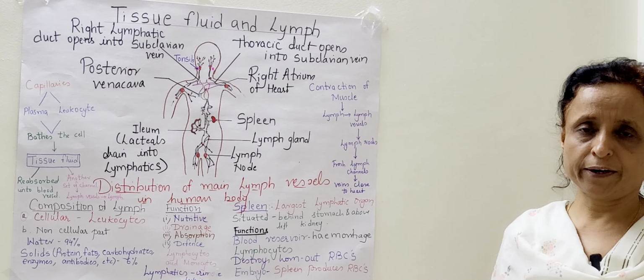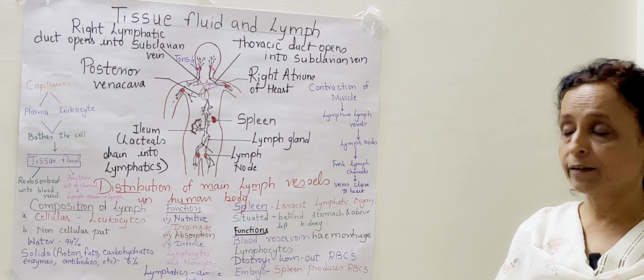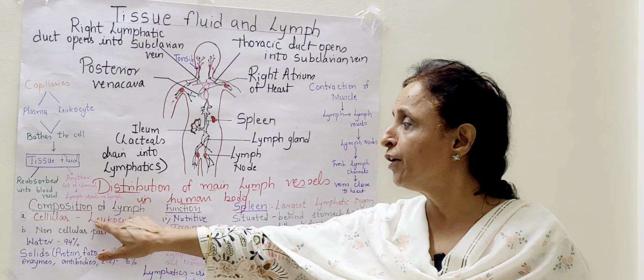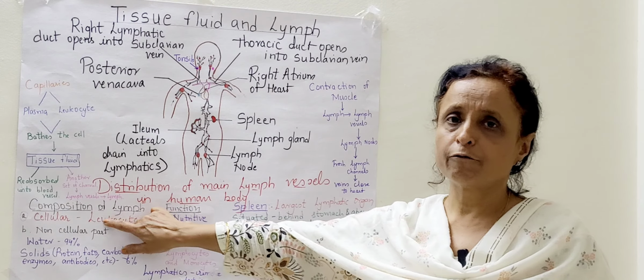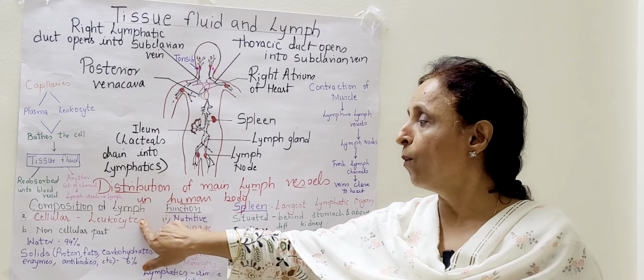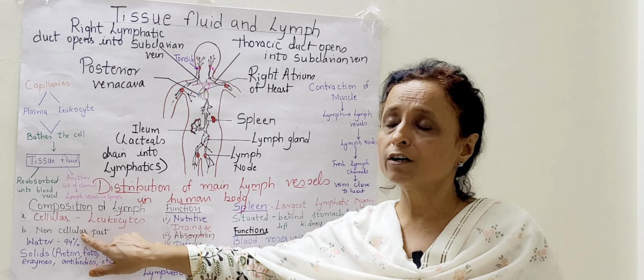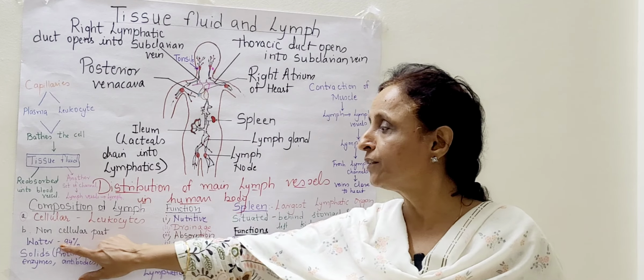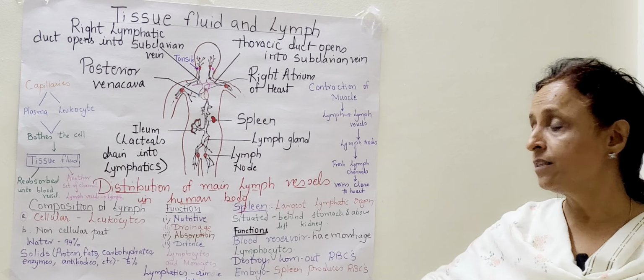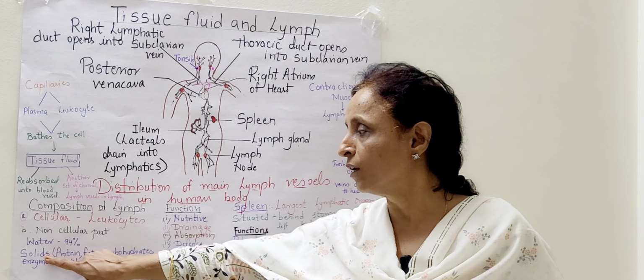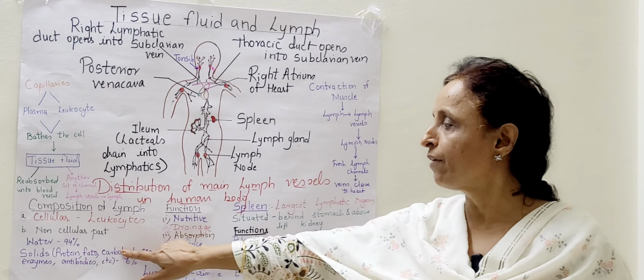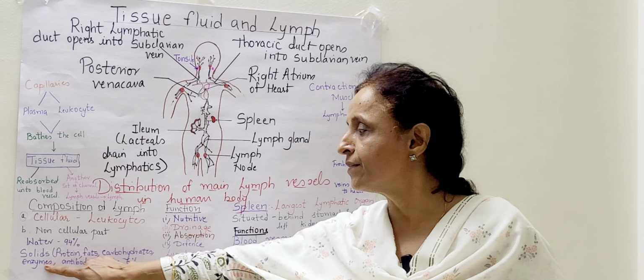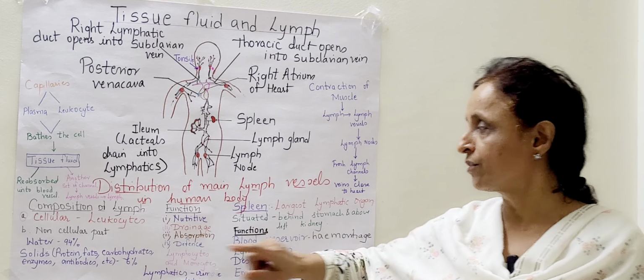Now let's see the composition of lymph. The cellular part: lymphocytes are present for protecting our body. Now in the non-cellular part, 94% is water. Then 6% is solids, that is protein, fats, carbohydrate, enzymes, antibodies, etc.